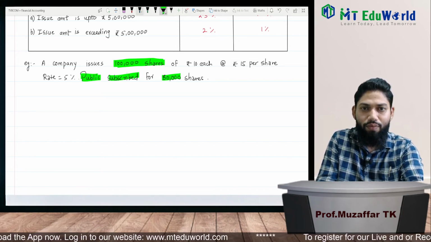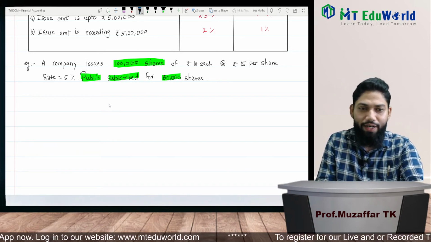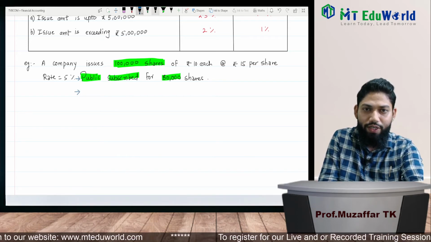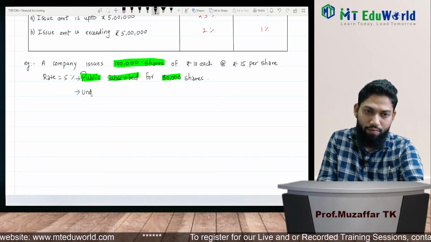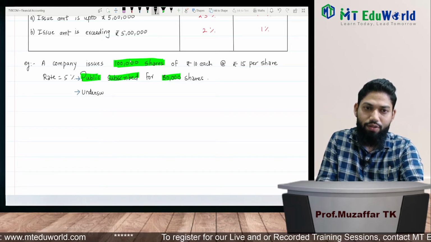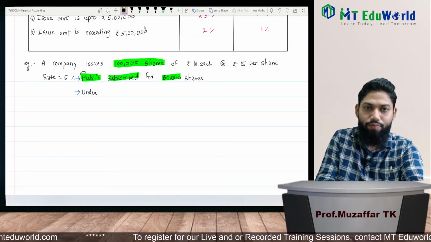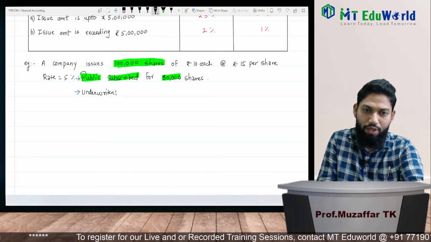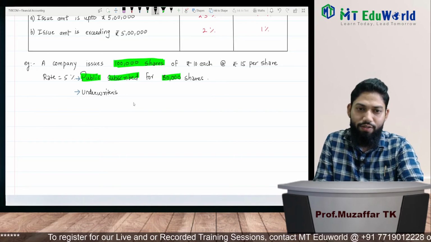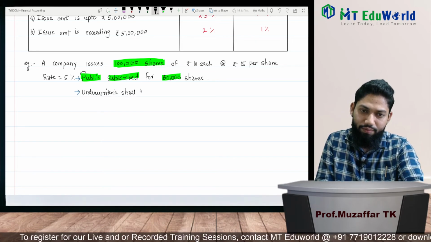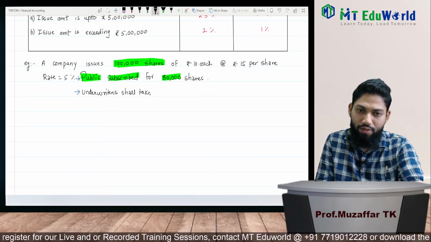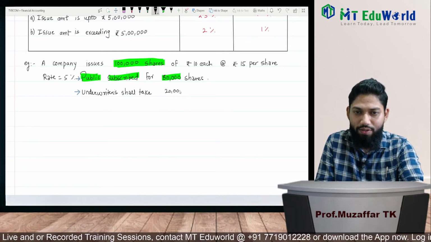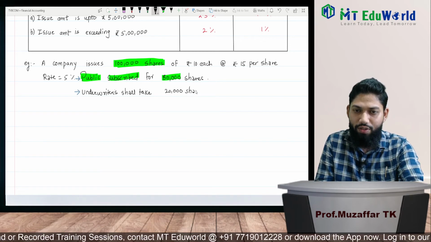So how much will be taken up by the underwriters? Underwriters shall take the remaining 20,000 shares.